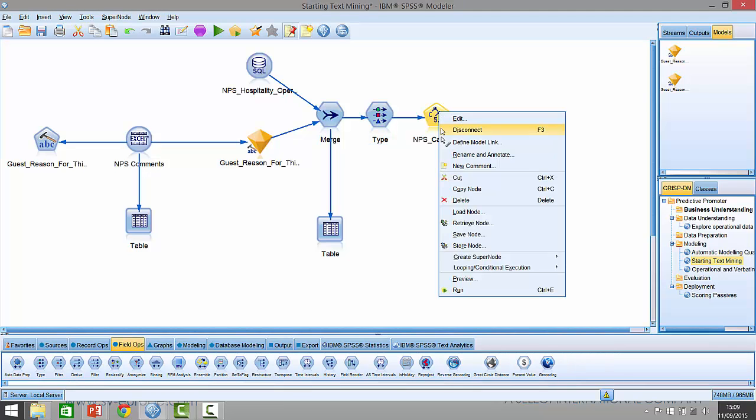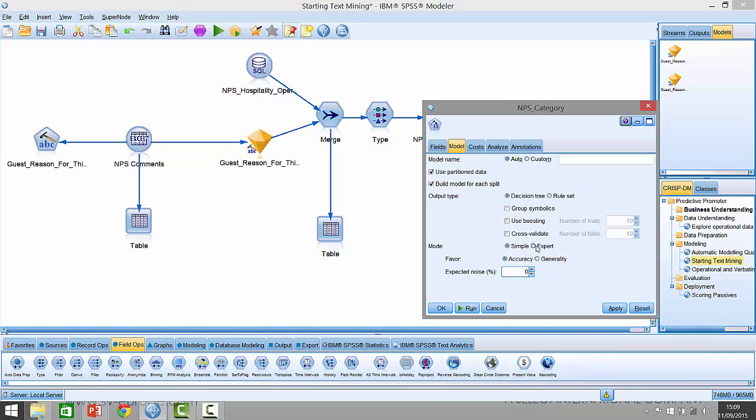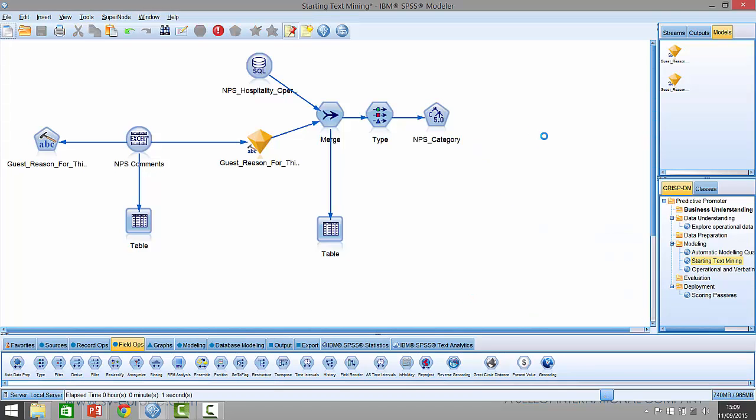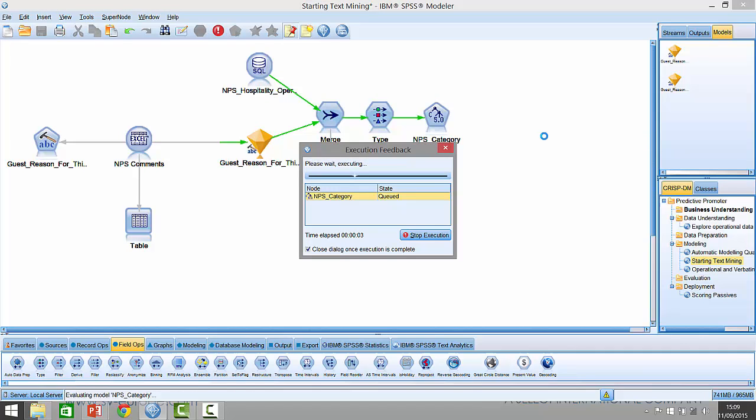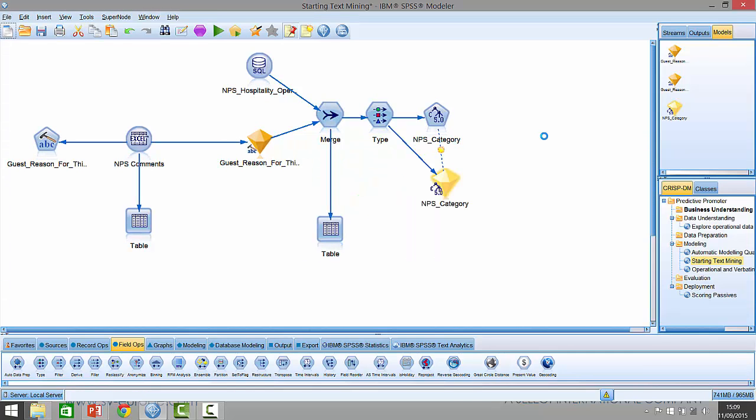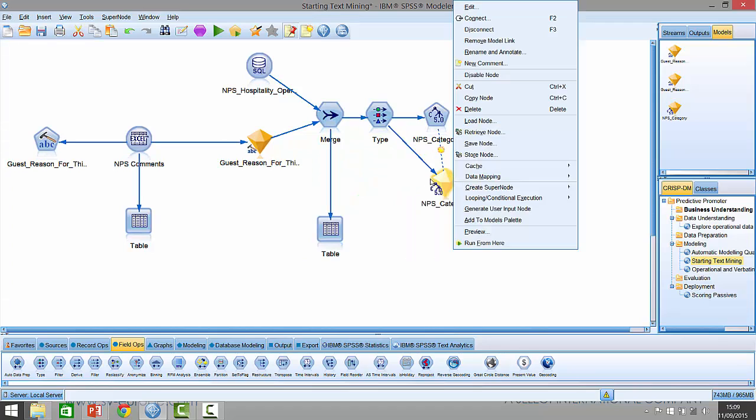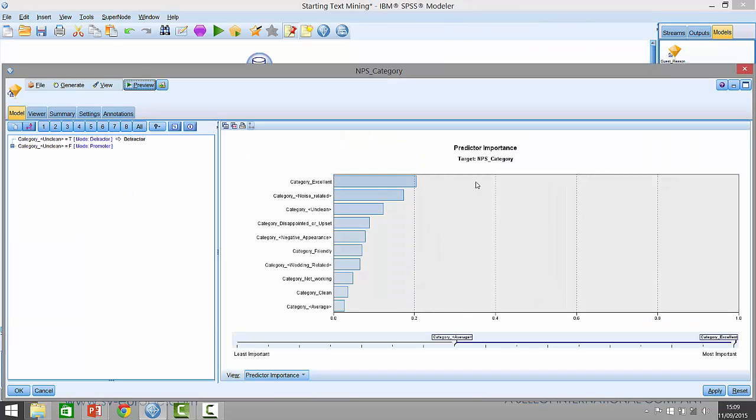We click OK. I'll make a couple of little changes to this. I'm going to say I want it to have group sizes of at least 10. If I run that, it goes off and starts building a decision tree. It's done it very quickly. If I look inside that tree, we'll see it's chosen from the text categories to predict this outcome. What we're finding is that the category excellent is very important, as are the categories noise related, unclean, or disappointed or upset. These are the most important fields in the model itself.